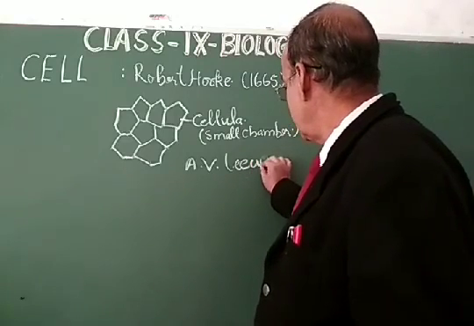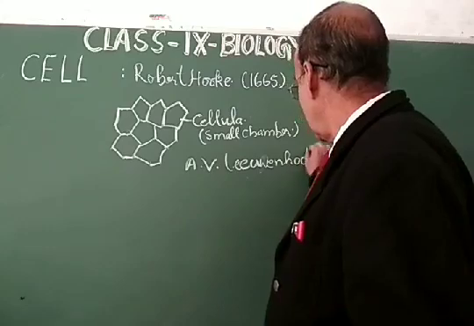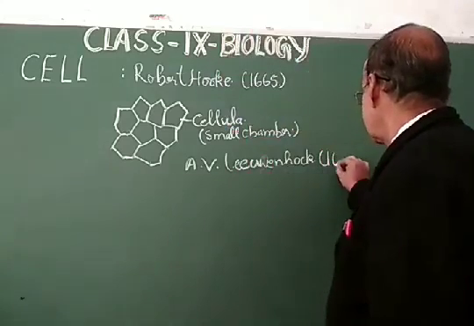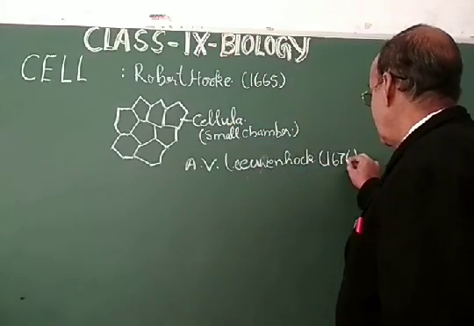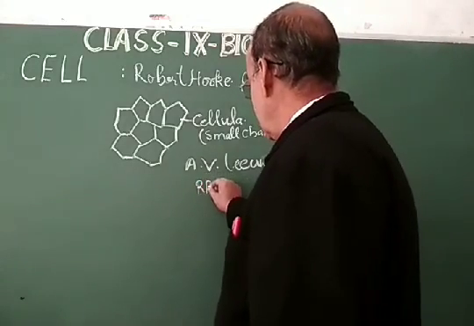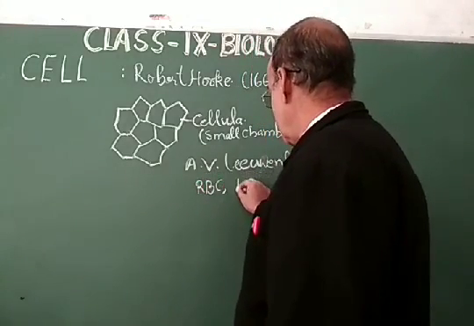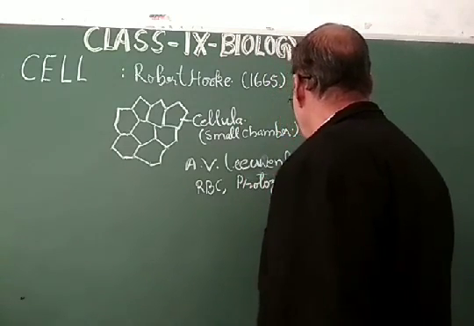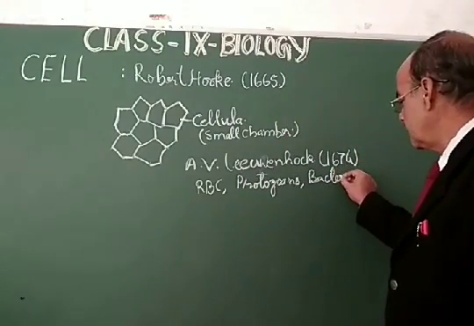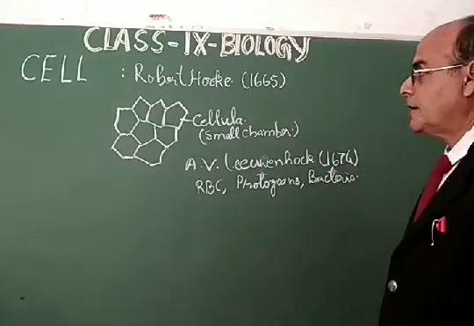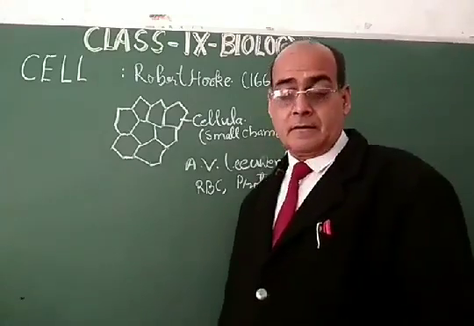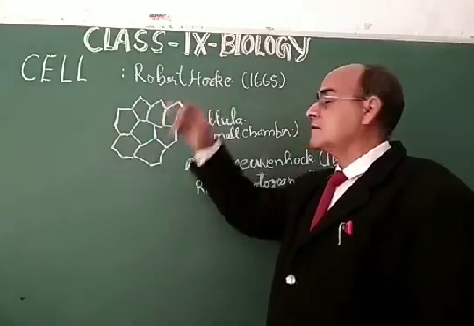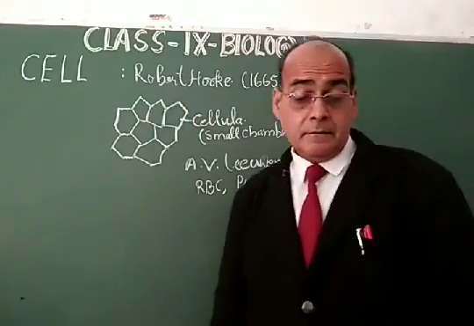A.V. Leeuwenhoek was able to discover in 1674 some RBC, protozoans, bacteria, etc. But as far as the history of the discovery of the cell is concerned, cells were discovered by Robert Hooke in 1665.